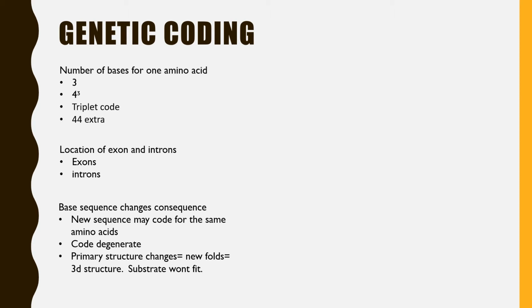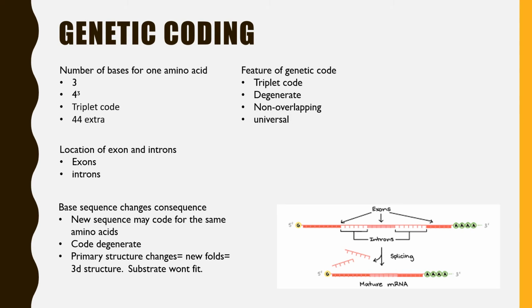They're basically on genes. So you have your exons which code and your introns that do not. Your base sequence changes as a consequence, as new sequences may form due to mutations. And sometimes because the code is degenerate, the same substance is made. However, if not, then it will cause the primary structure to change due to new bonds being put in place. So it will make new folds, a new 3D structure, and the substrate won't fit. And the features of a triplet code are that it's degenerate, non-overlapping, and universal.